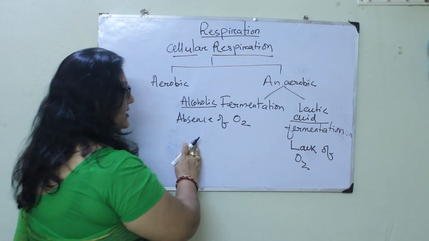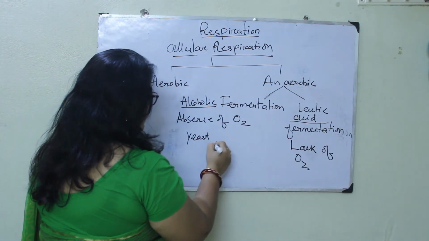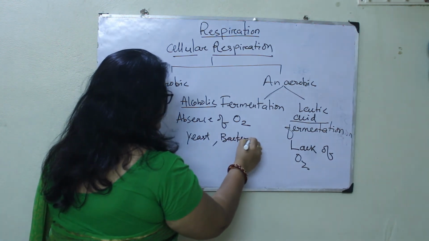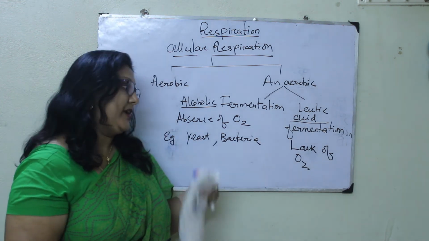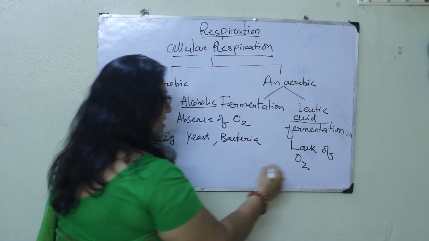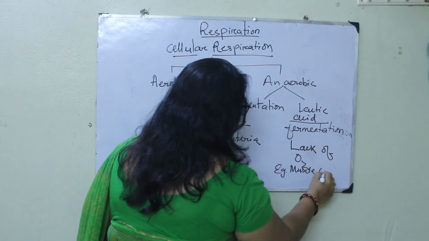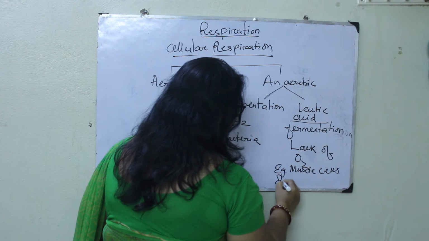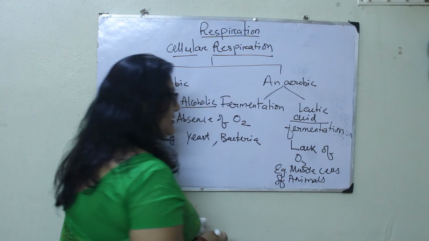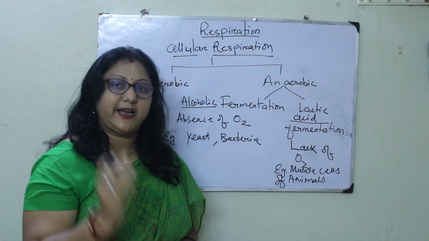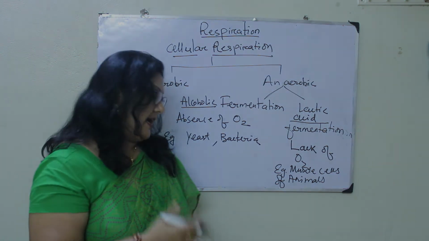So here, in the alcoholic fermentation, we can write the yeast, the bacteria. These examples we can write here. But in lactic acid fermentation, what happens? The examples are muscle cells of animals. Okay, muscle cells of animals. The example where lactic acid fermentation takes place is the muscle cells of the animals.